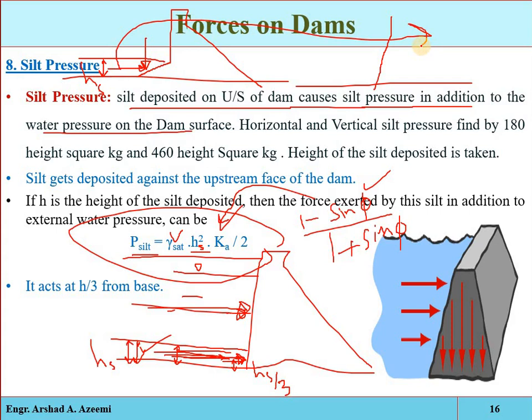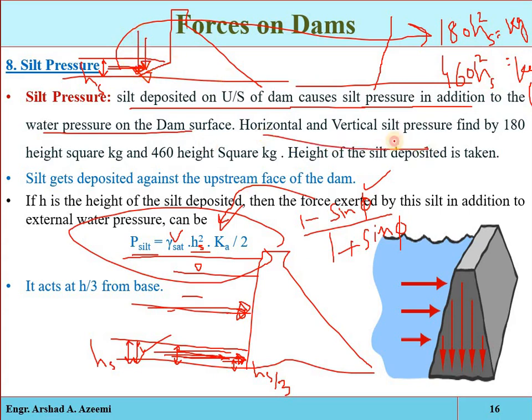The horizontal component of the silt pressure is equal to 180 times the height of the silt deposited squared, in terms of kilograms, meaning this much force will be exerted horizontally on the structure. And the vertical component will be equal to 460 HS square, in terms of kilograms, meaning the vertical component of the silt on that inclined portion.